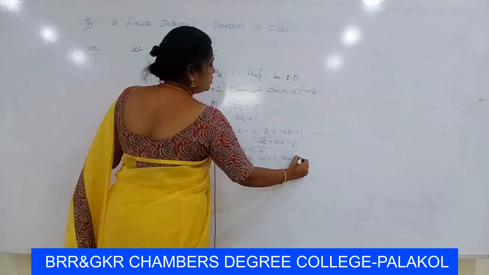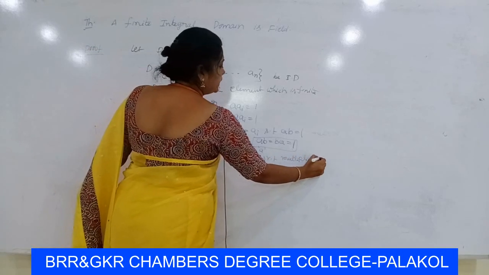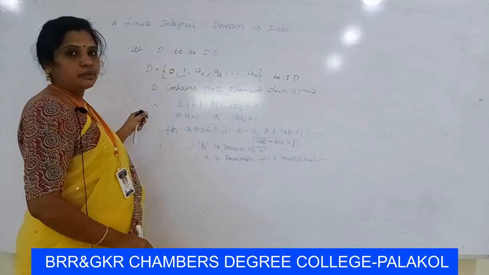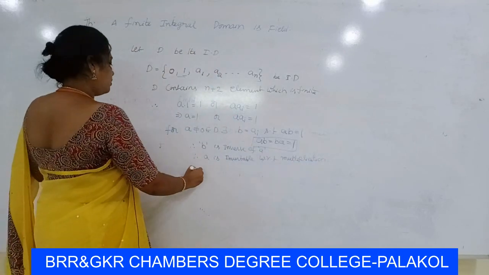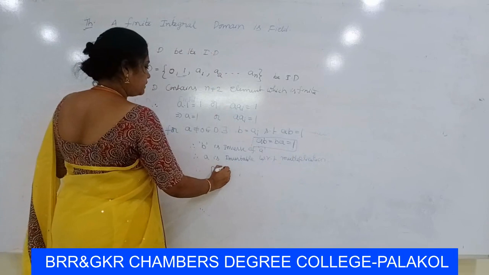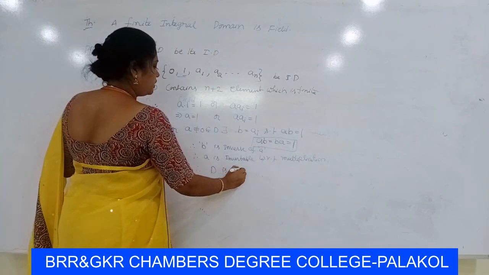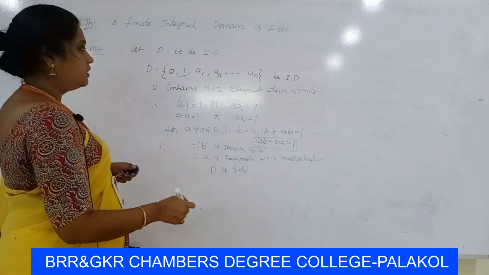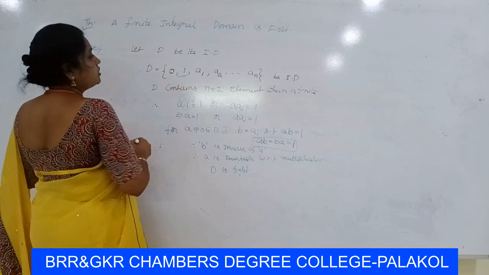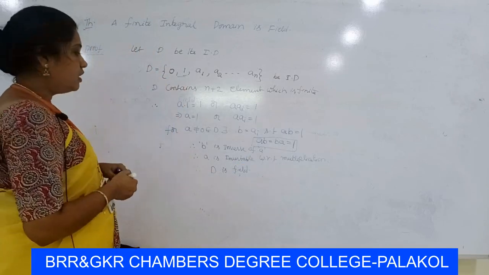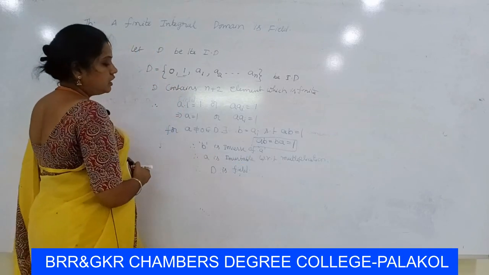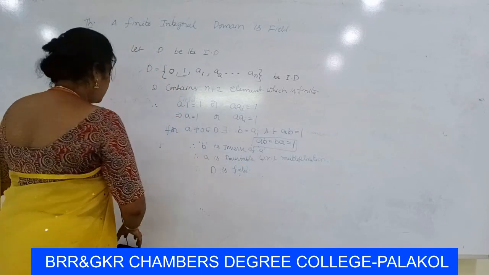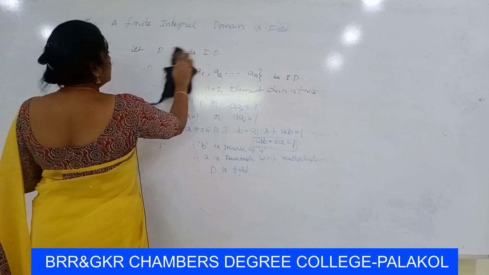Therefore every non-zero element of D is invertible with respect to multiplication. Therefore D is a field. Here we took D as a commutative ring and proved that D is a field. So every finite integral domain is a field.